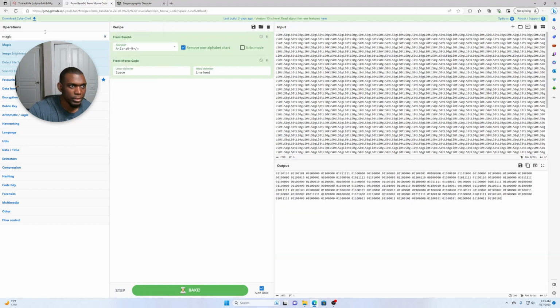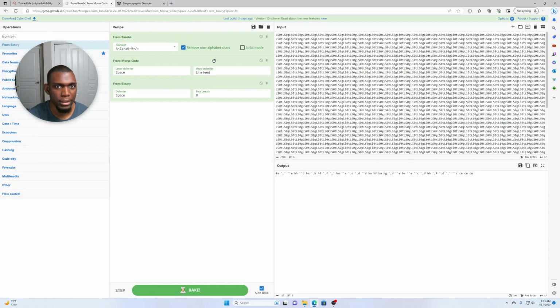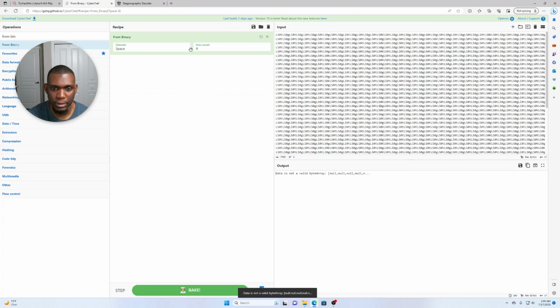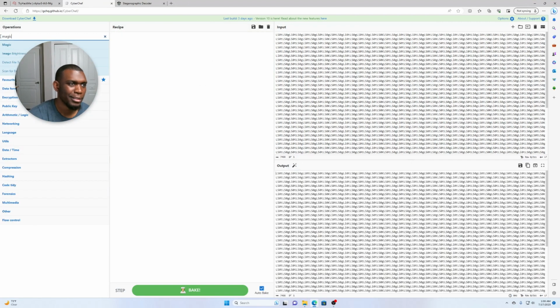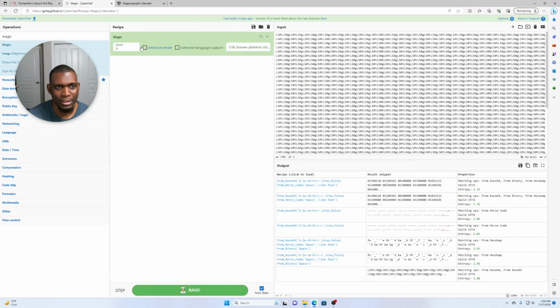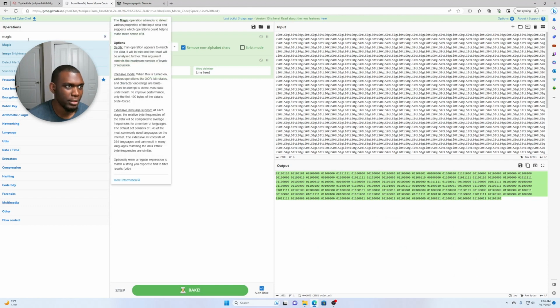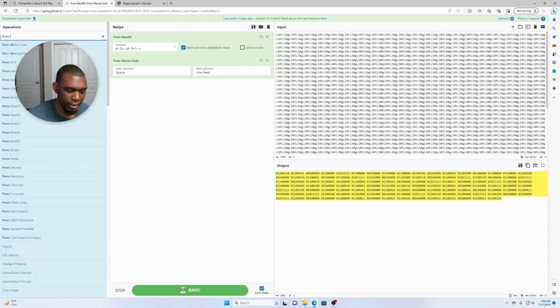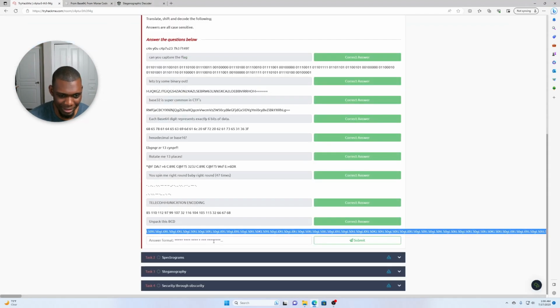What we're going to do is just go From Binary. Let's remove this one, and we'll go back again, do some Magic, see what we got. Let's try the second one here, and we can just do From Binary, same thing. In that case, you might just have to clean this one up. I'm not too sure. Give me a second, let me research this one.